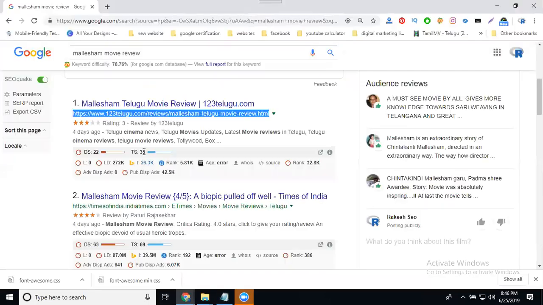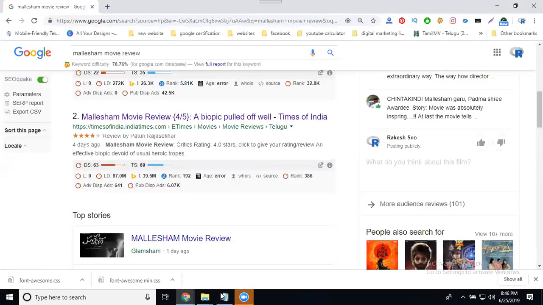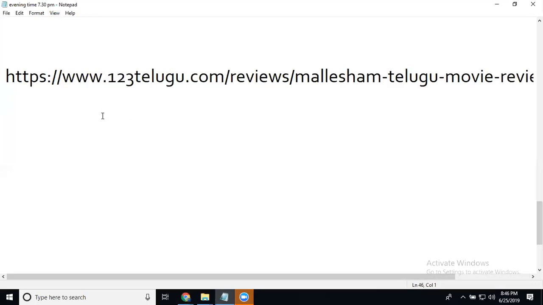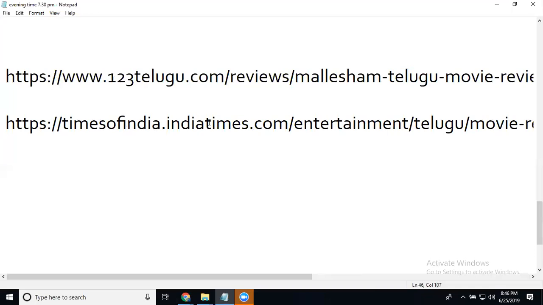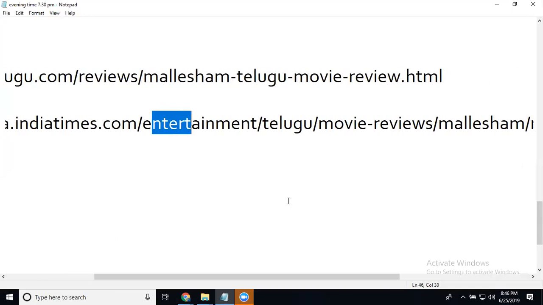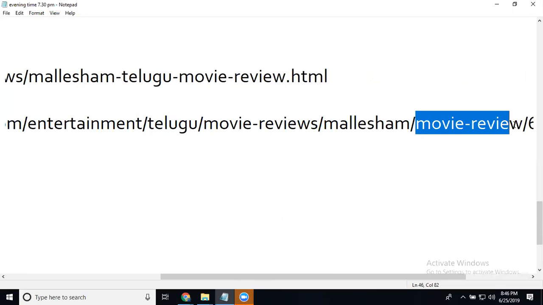Similarly, you can go to another website. Just open it and copy the URL. Everything you can open and check. Times of India, indiatimes.com, entertainment, Telugu, movie review, Malaysian movie review. This is all nothing but perfect URL structure.